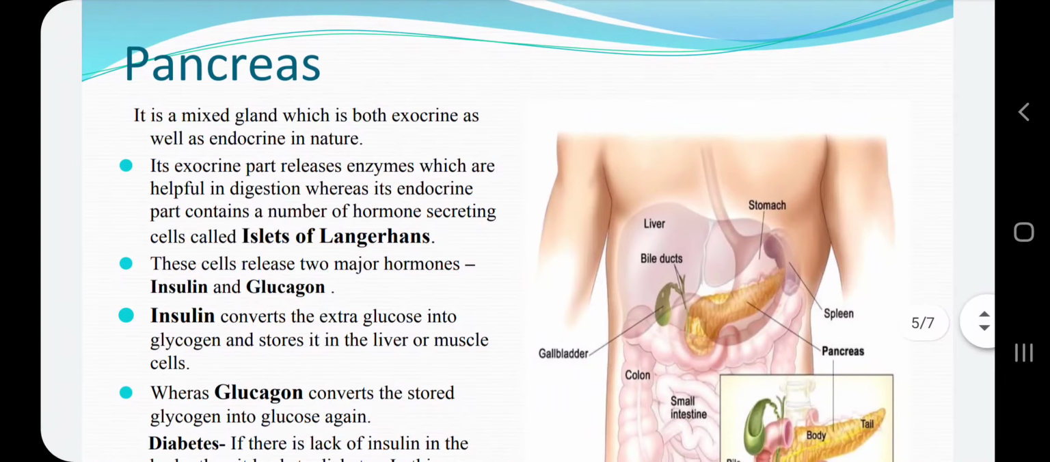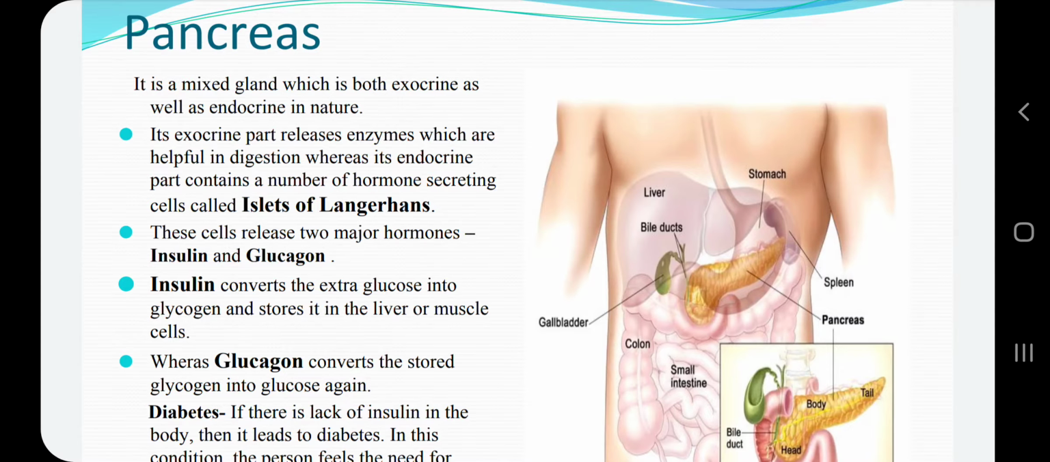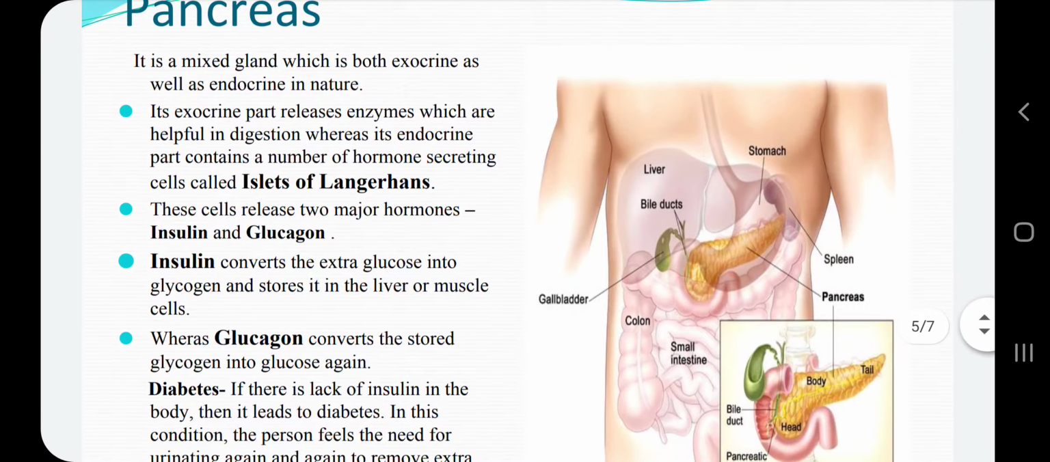Next gland is the pancreas. Now this gland is present below the stomach. As in the diagram you can see, this gland has been shown in yellow and is present between the duodenum part of the intestine just below the stomach. Now this gland is both exocrine as well as endocrine in nature. Its exocrine part releases enzymes which are helpful in digestion, whereas its endocrine part contains a number of hormone secreting cells, and these cells are called islets of Langerhans, and these cells secrete two major hormones called insulin and glucagon.